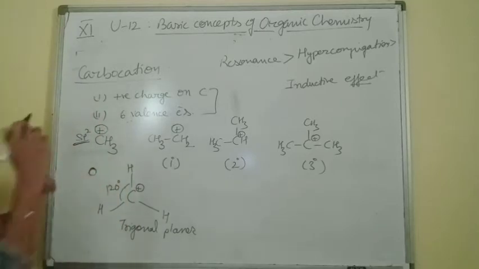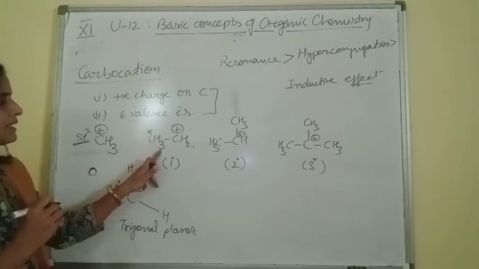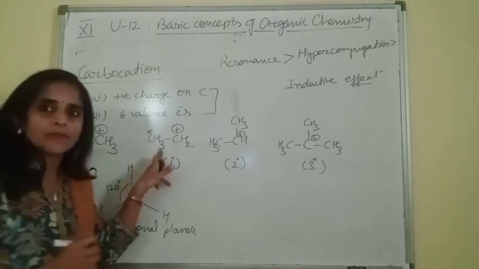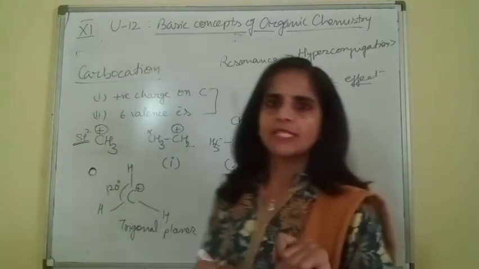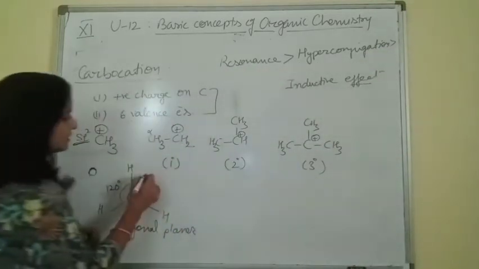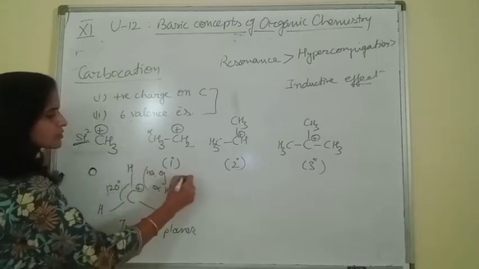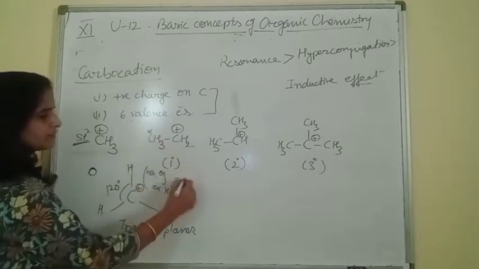How? Remember beta, this is the alpha carbon. So 1 alpha carbon and 3 alpha hydrogen. So it will give 3 hyperconjugation structures. In this compound, as I am writing here, the number of alpha hydrogen: in this example, 3 alpha hydrogen.